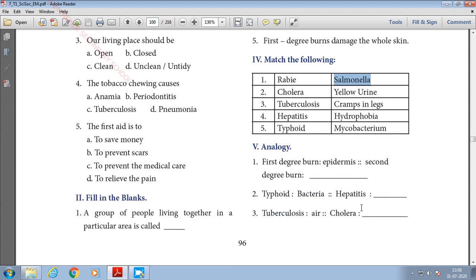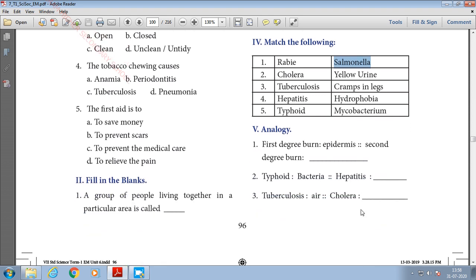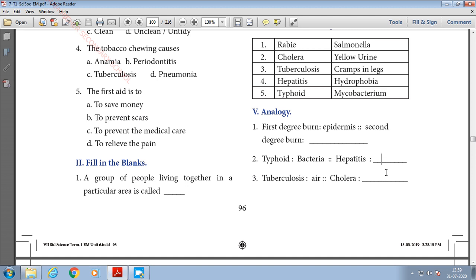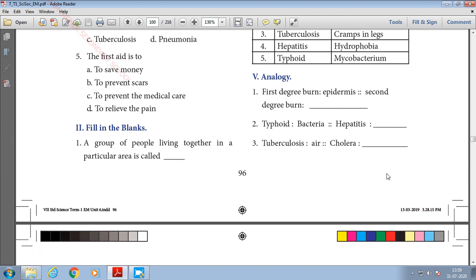Next we'll go to analogy type of questions. Here they have given one set of analogy, and similar to that you have to answer for the second. First degree burn damages the epidermis, whereas second degree burn affects the dermis. So the answer you have to write here is dermis. And typhoid is caused by bacteria, whereas hepatitis is caused by virus. So the answer for the second one is virus.